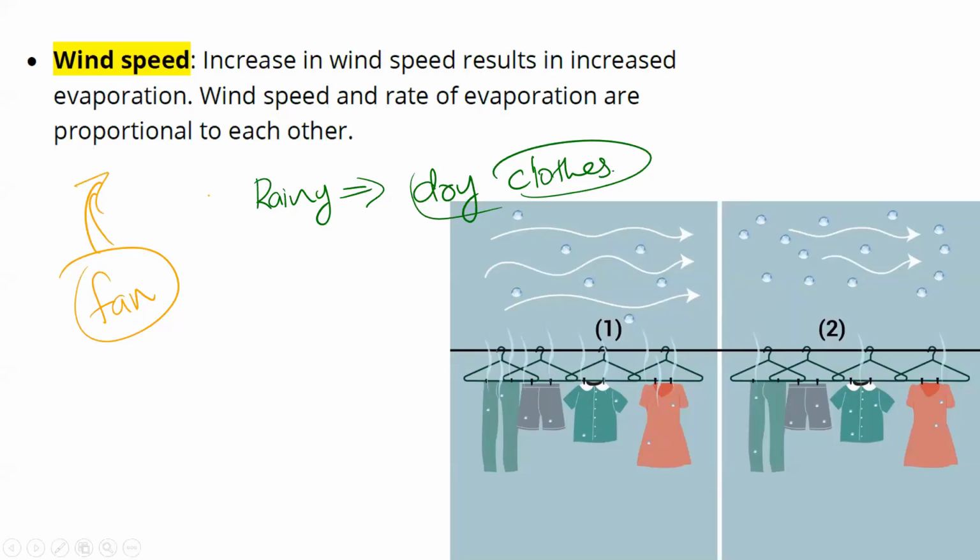So there itself you know a connection between what? Drying of clothes and wind speed. Generally we say that wind speed is directly proportional to the rate of evaporation.